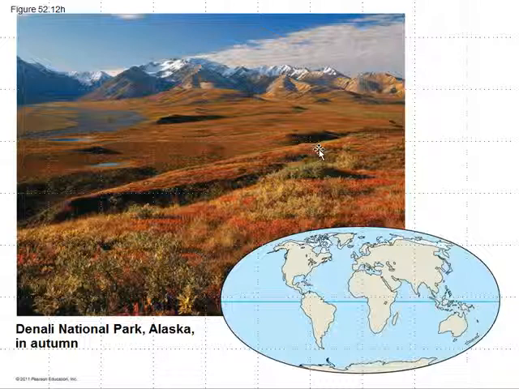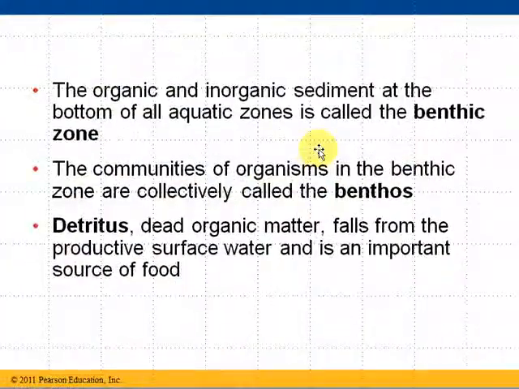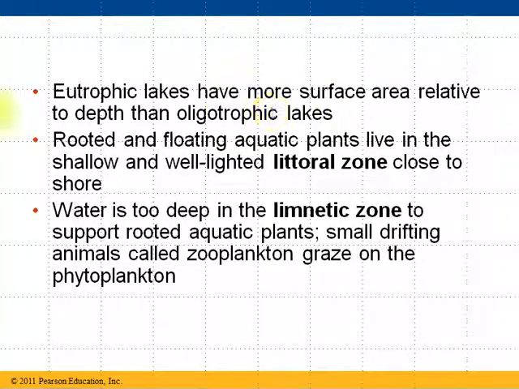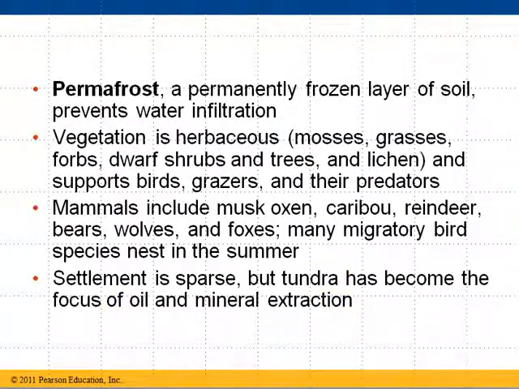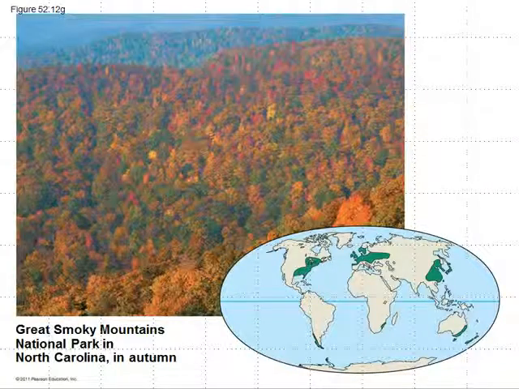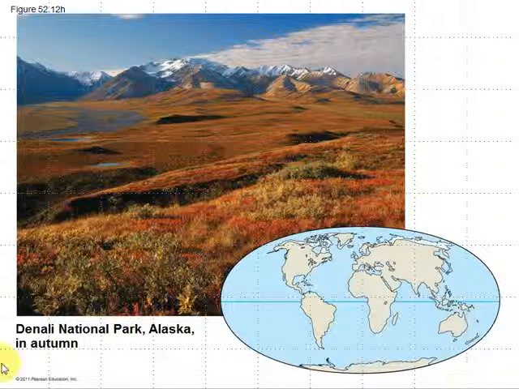So hard to see on the map. Sorry about that. Sometimes my little mouse pad is a little sensitive. Hard to see on the map here, the tundra, but it's going to be in the northern parts of the world. They kind of have it just in white up here along the northern edges of the world.